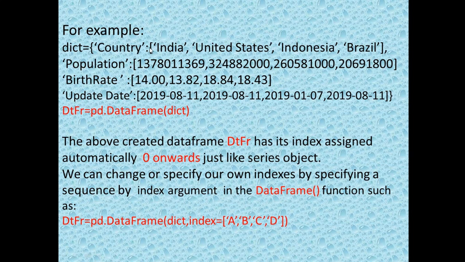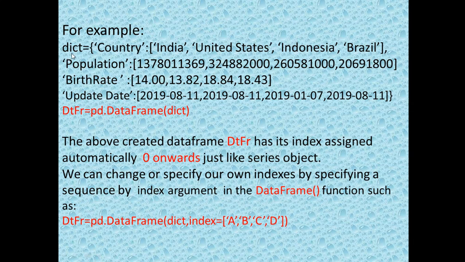Clear? The second key is the population. The second key of the dictionary dict is population, and these are the values. So country is the key, these are the values. Population is the key, and these are the respective values. Birth rate is the key, and these are the values, and update date is the key, and these are the different values. So just as an example, I have taken this type of value, and the name of the dictionary